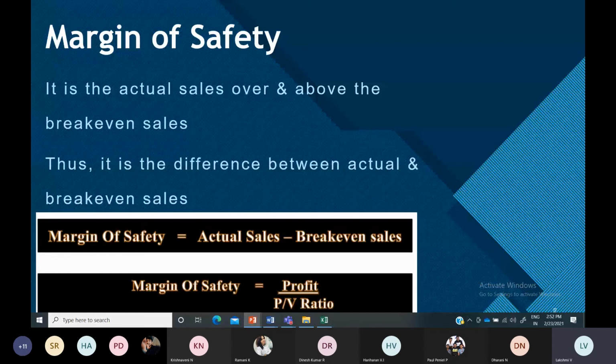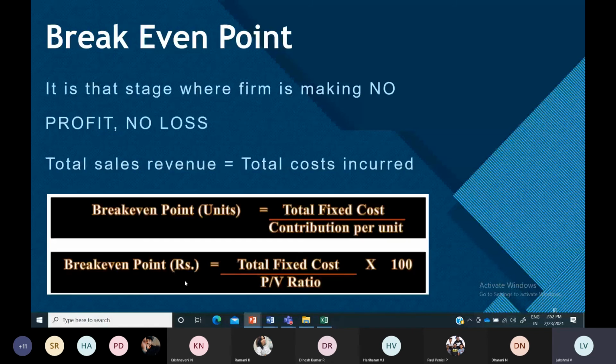The formula for margin of safety, MOS, is actual sales minus break even sales. Actual sales will be available in the question. Break even sales we just discussed, and you would have obtained it as fixed cost divided by PV ratio. If you do that, you will get the amount in rupees, which is known as break even sales. If you subtract these two, you will get the margin of safety.